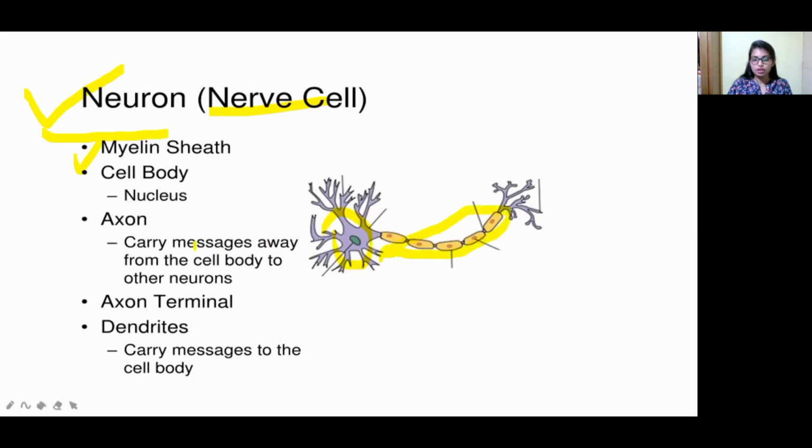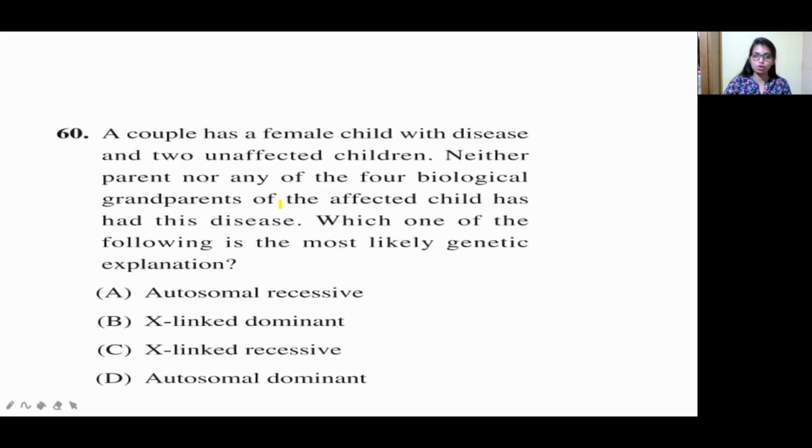This axon is helpful to carry the message away from the cell body to other neurons. It will also carry messages from other neurons. And the axon terminal and dendrites: these dendrites will carry the message to the cell body. Dendrites are there, no? So this is the cell body, right? So these are dendrites. If any message comes from outside, from other cells, it will be sent through like this. So this is about the neuron. Now move to the next question.